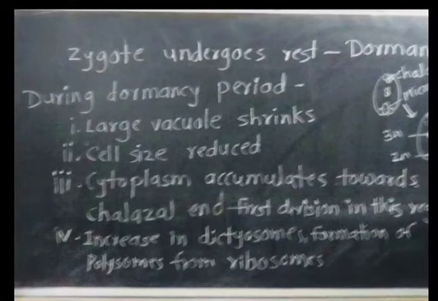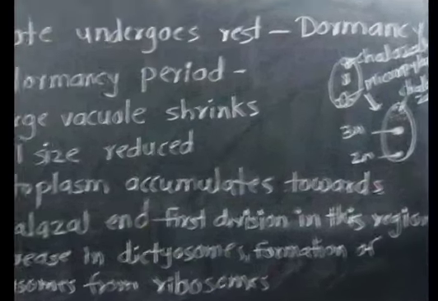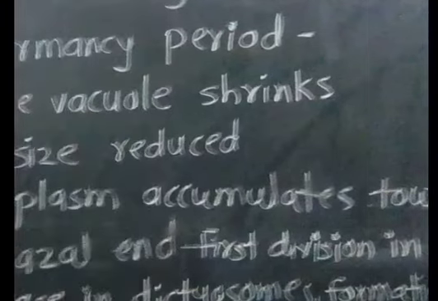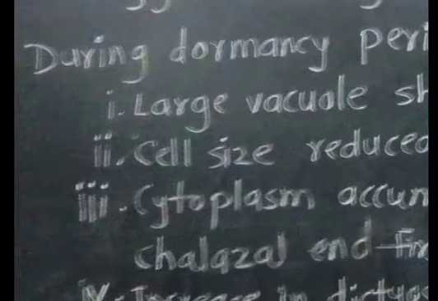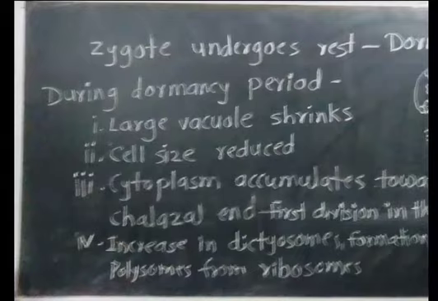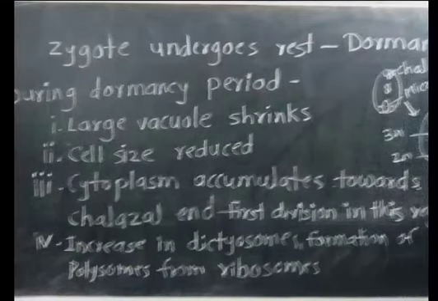Cytoplasm accumulates towards the chalazal end, and the first division occurs in this region. Then there is an increase in the dictyosomes, and very important, the formation of polysomes from the ribosomes. That means metabolic activities take place in this region.